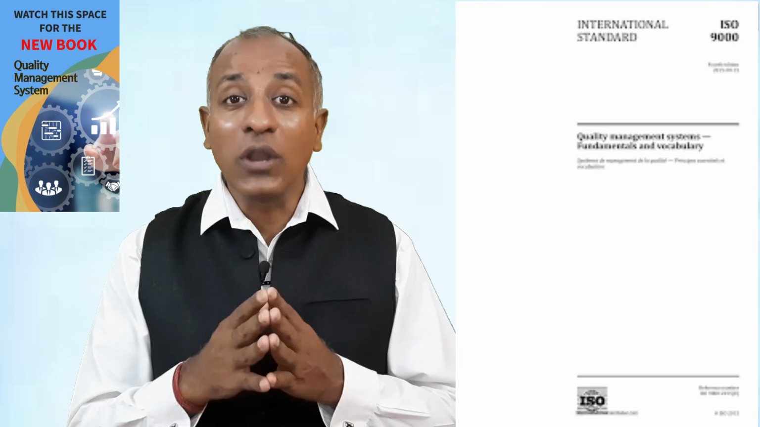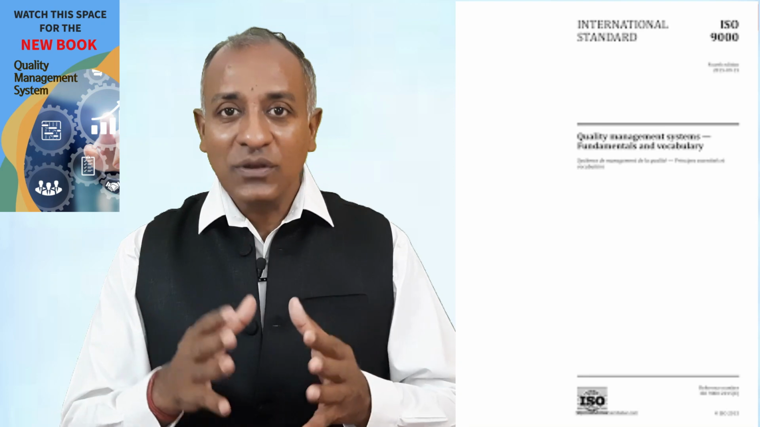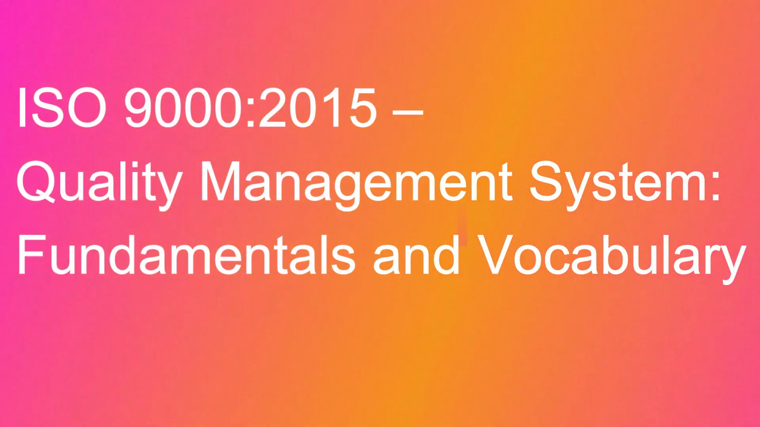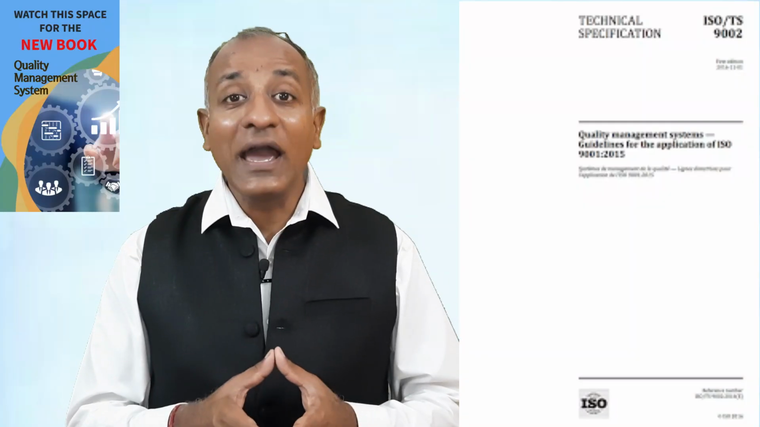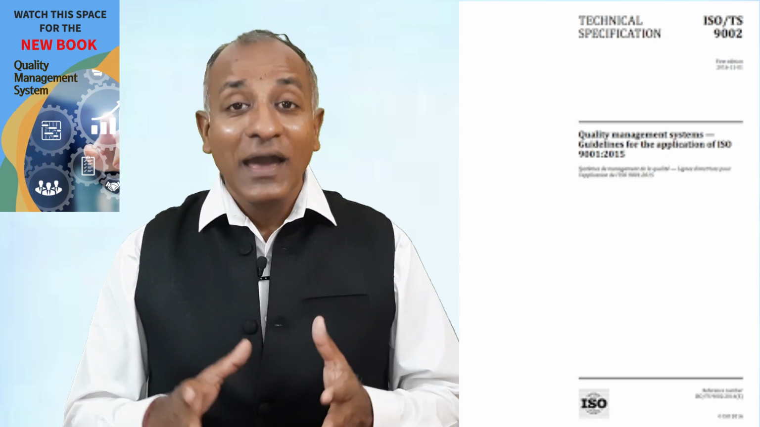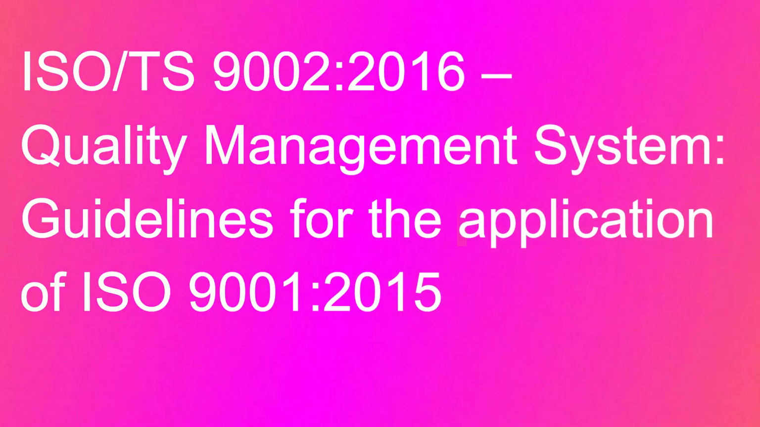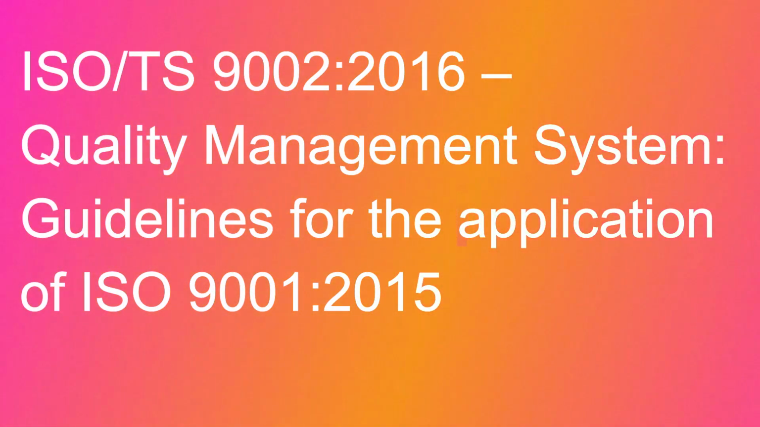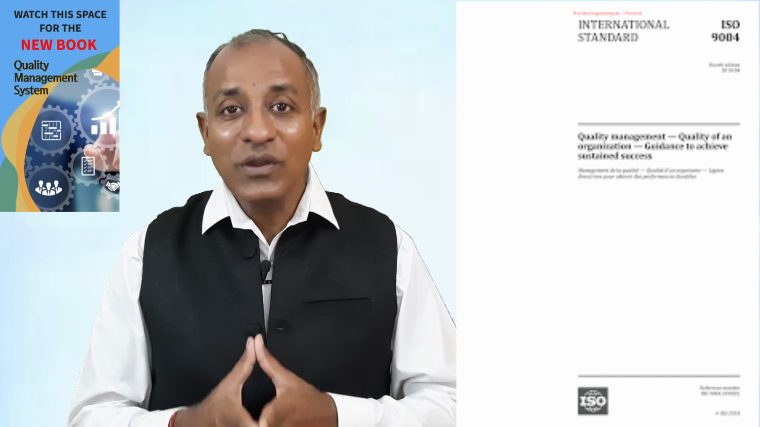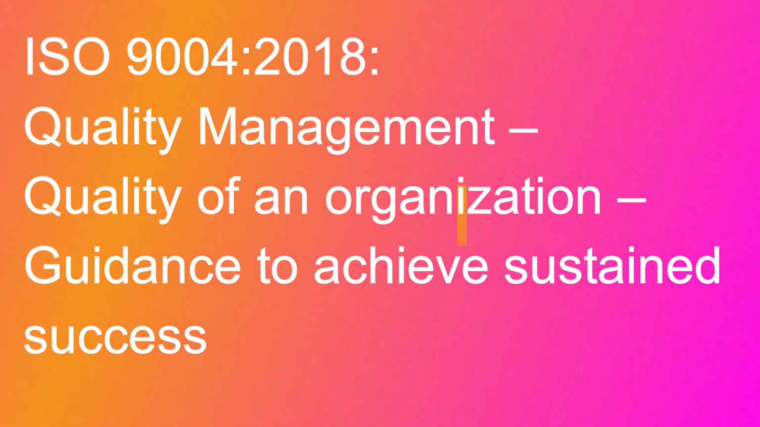The first one is ISO 9000:2015. ISO 9000:2015 is talking about the terminologies and the fundamentals with respect to the ISO 9000 series. ISO/TS 9002:2016, which the majority of people are not aware of, is talking about the interpretation, how we can understand the guidelines with respect to the ISO 9001:2015 version. And the third most important, but I think no one knows about it, is the 9004:2018 version. This talks about quality management, the quality of an organization, and guidance to achieve sustained success.